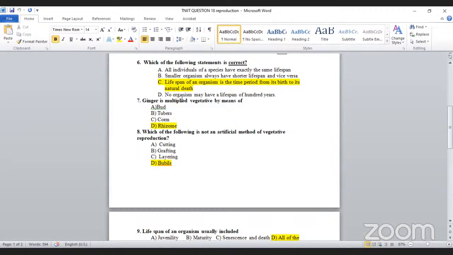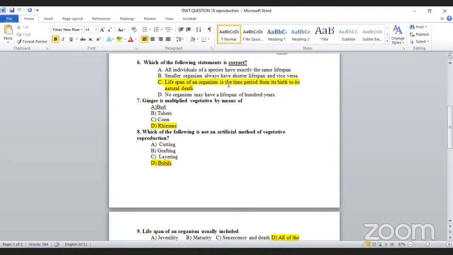Go to the last one. No organism may have a lifespan of 100 years. Take an example of the turtle, the elegant turtle, they are having 156 years. So it is also a wrong one. Which one is the correct one?